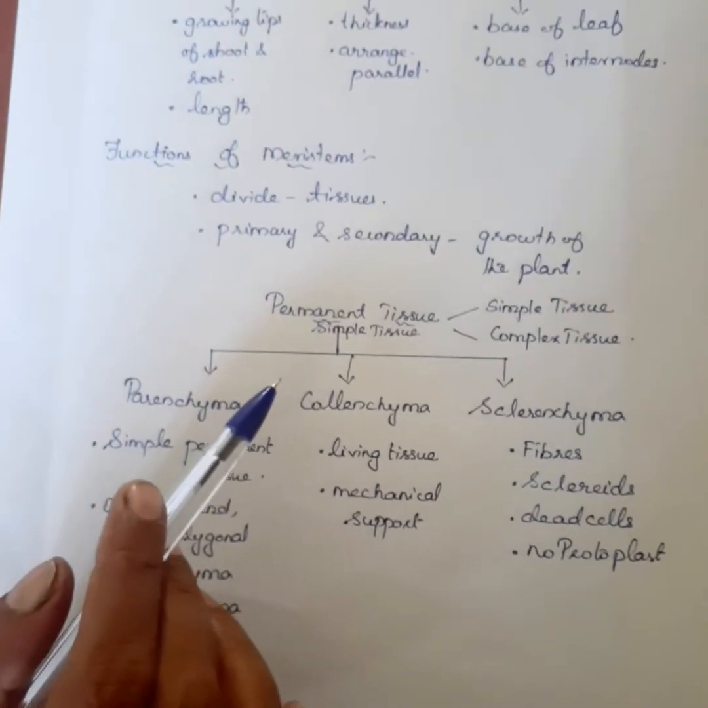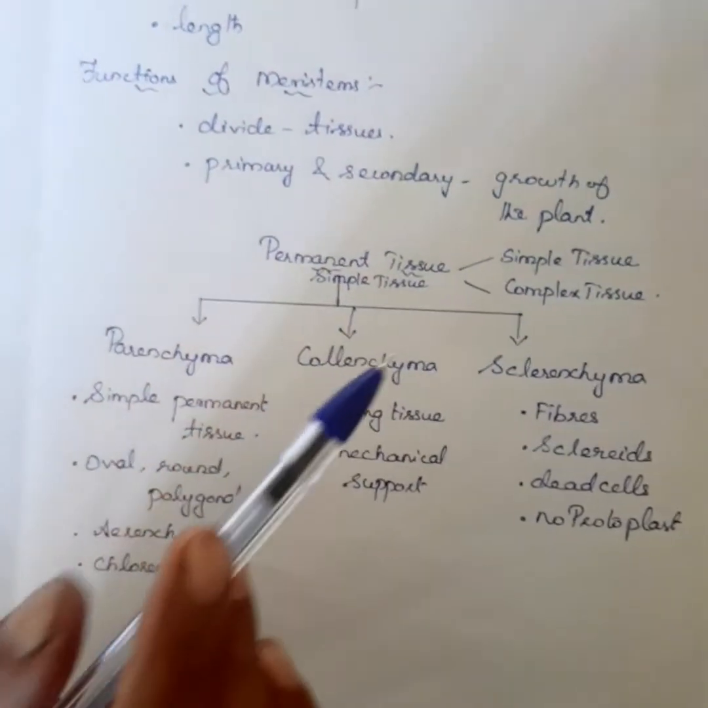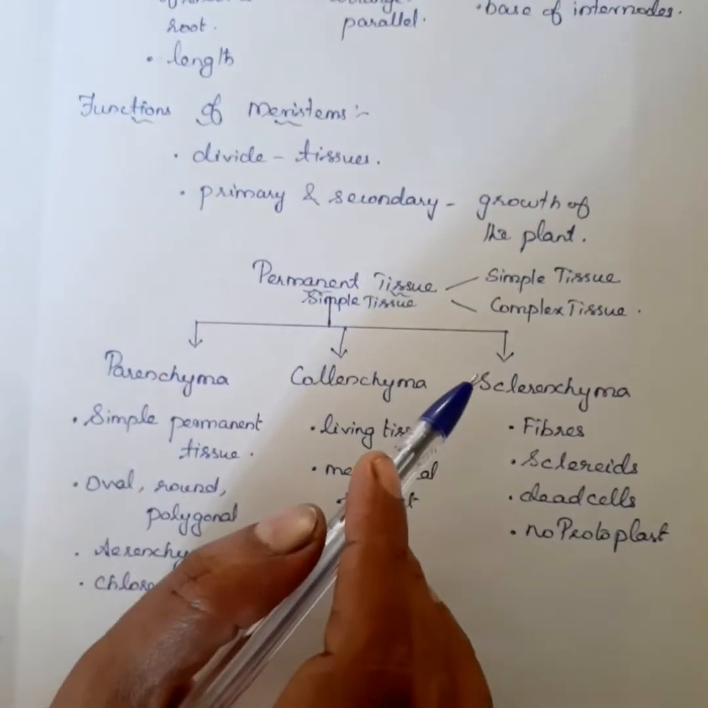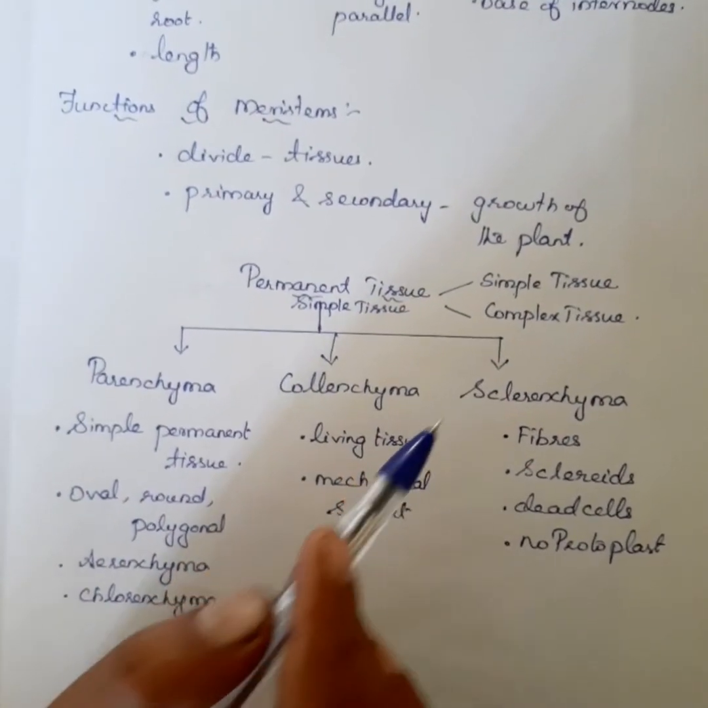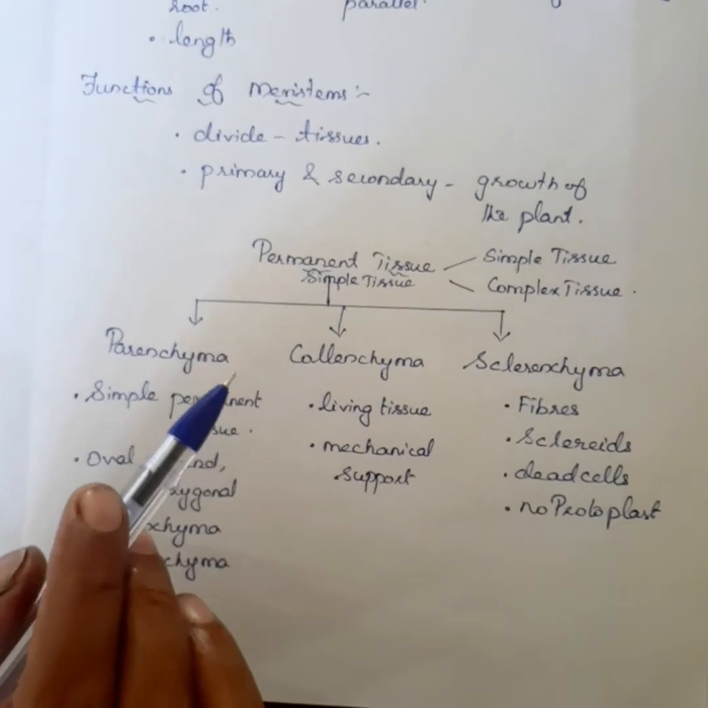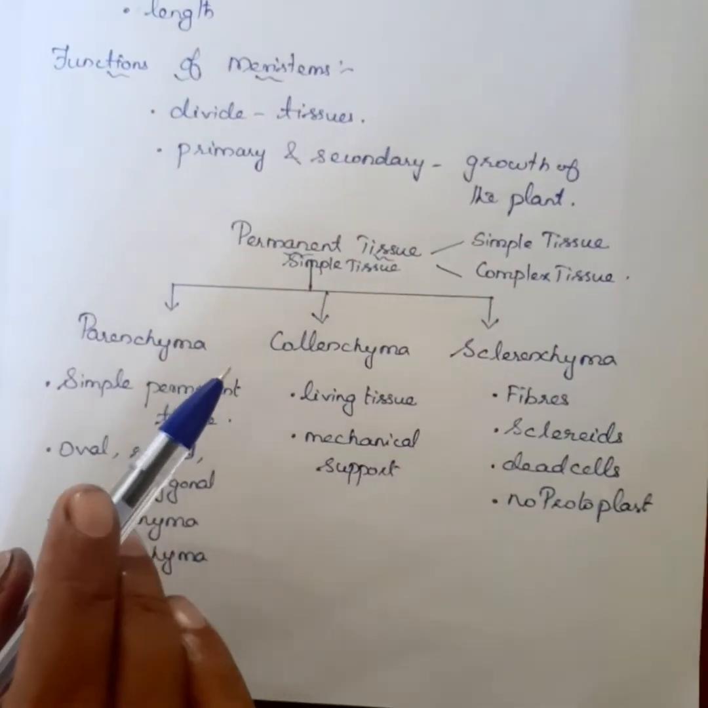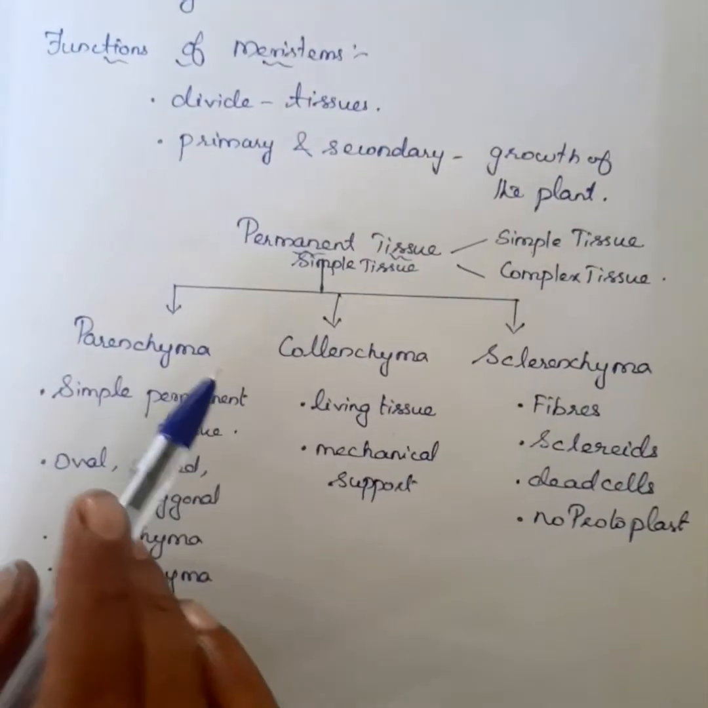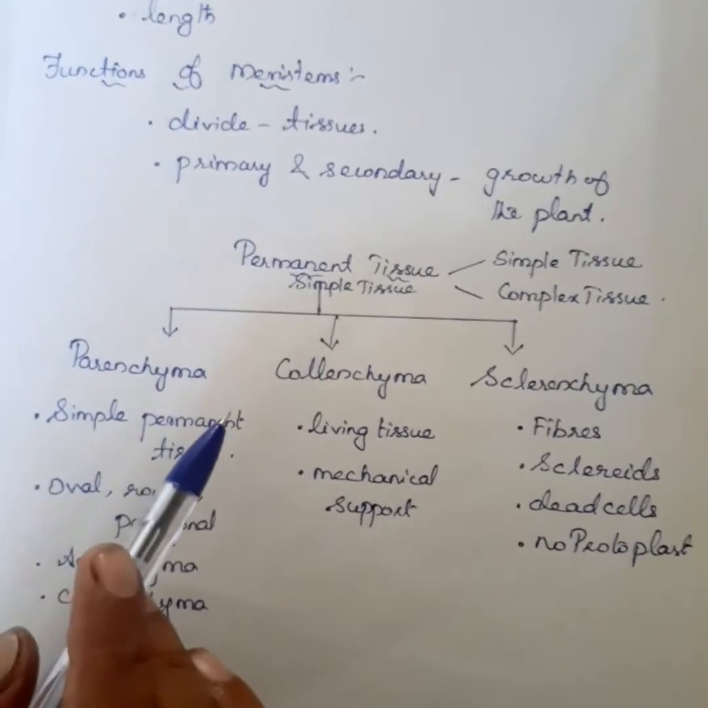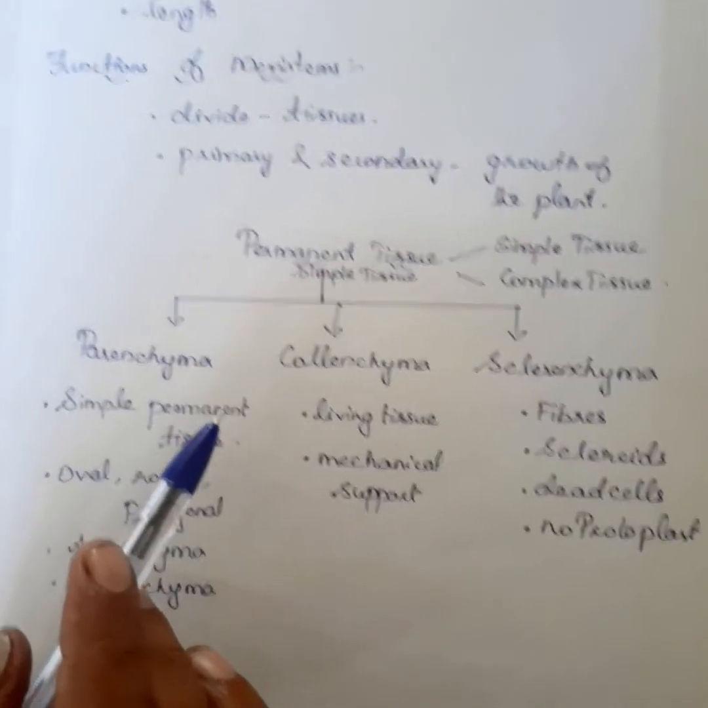Students, now we will discuss the permanent tissue. Permanent tissues are made up of cells that do not undergo cell division. The permanent tissues are derived from meristematic tissue. Here, the growth has stopped completely.